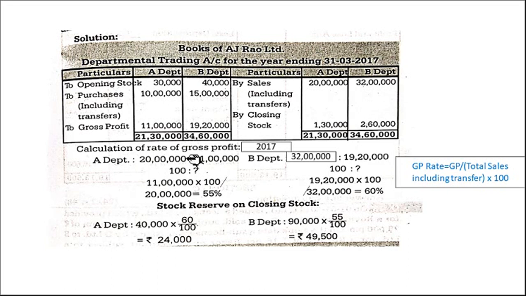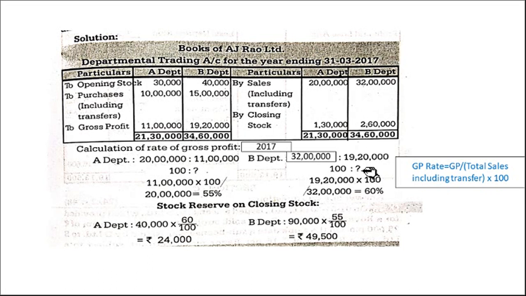Say if sale is 20 lakh, the profit is 11 lakh, correct? If sale is 100, what is the profit? So cross multiplication: 100 into 11 lakh divided by 20 lakh. Or else same thing: gross profit 11 lakh divided by sales 20 lakh into 100. So you'll get 55%.